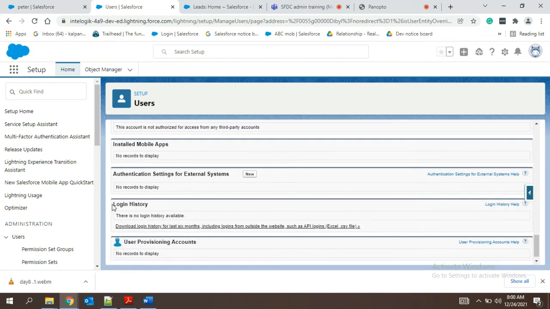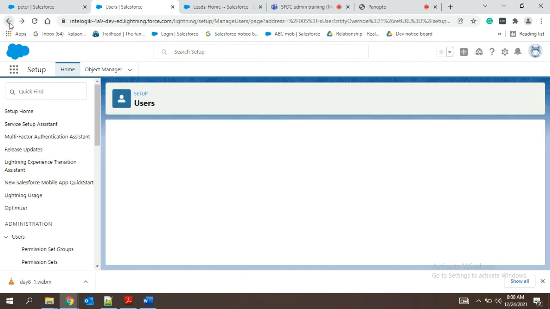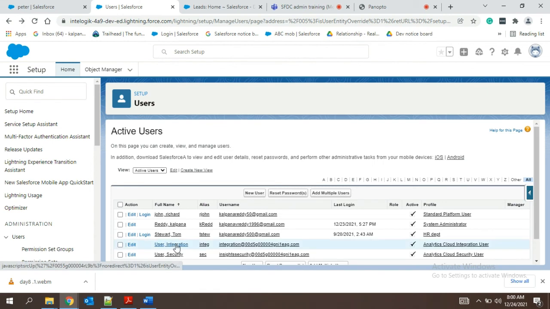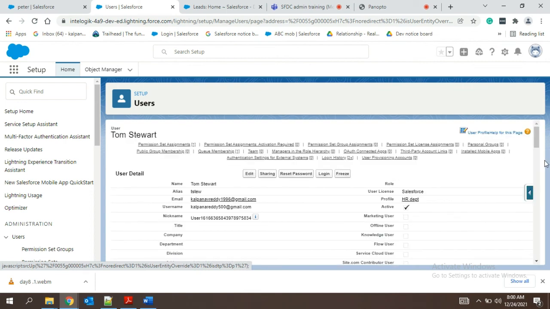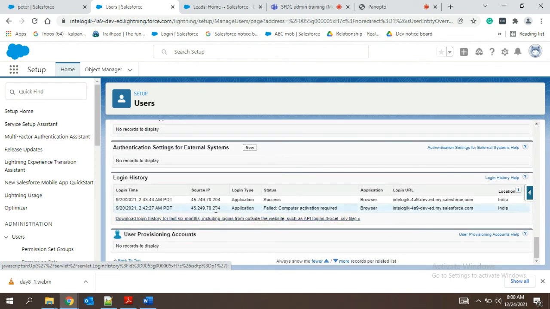And login history. Every user has a login history and we can see it here, if that user has already logged in. I'll show you in the other user. Tom Stewart is there, now you'll see here. See, we can see when he has logged in.